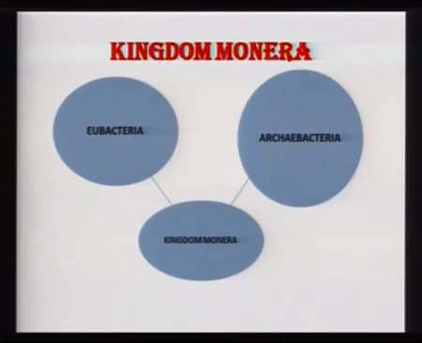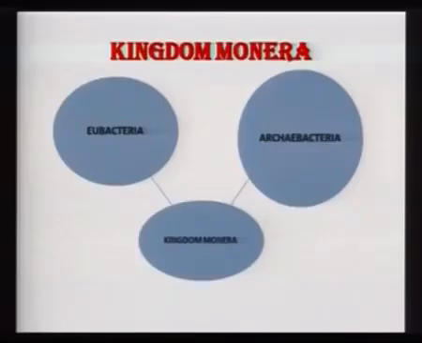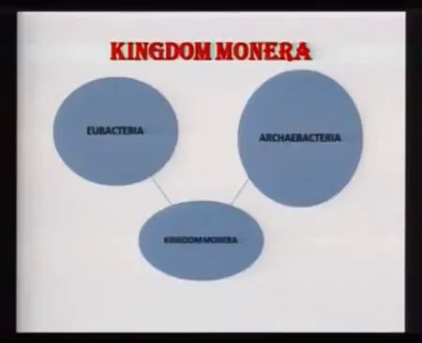As the name suggests, archae means first. So it is believed that these bacteria existed first of all and were the primitive ones, and kingdom Monera included both Eubacteria as well as Archaebacteria. Eu means true, so they are the true bacteria, whereas Archaebacteria are the ones which can live under very harsh conditions. For example, they can live at high temperatures. The other organisms are not able to withstand such conditions.